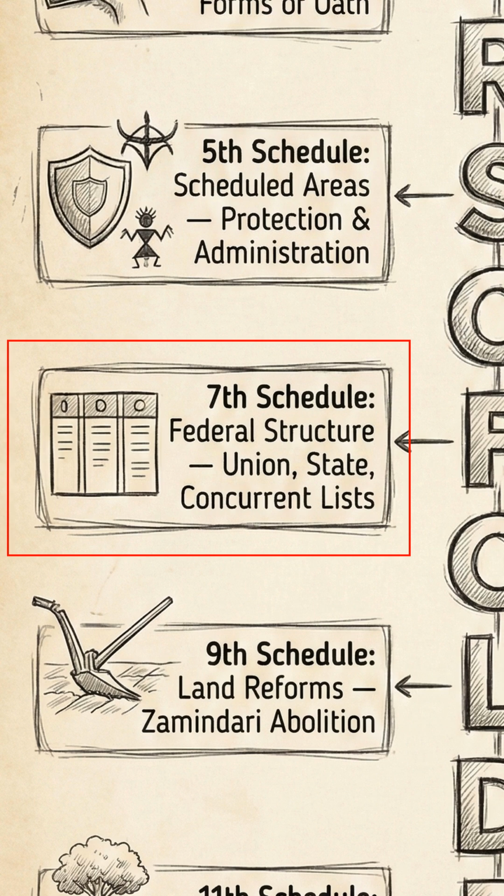Seventh schedule, federal structure. This schedule is the backbone of India's federal system. It defines the division of powers between the union, centre, and the states through 3 distinct lists: the union list, areas where only the centre makes laws; the state list, areas where states make laws; and the concurrent list, areas where both can make laws.